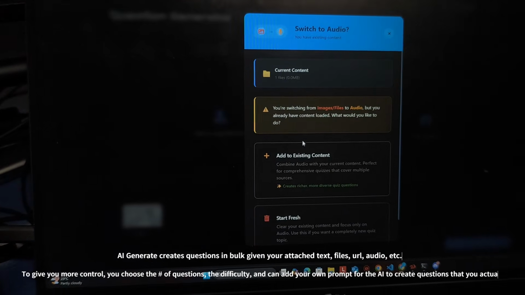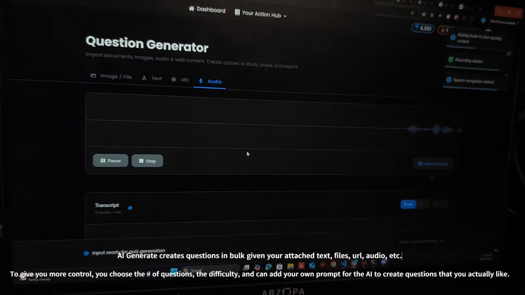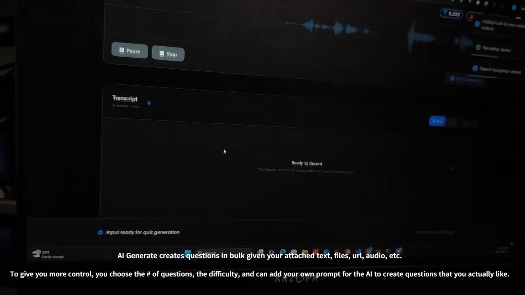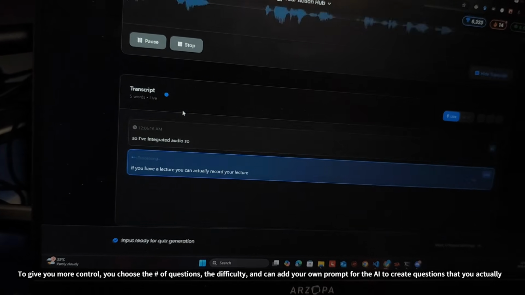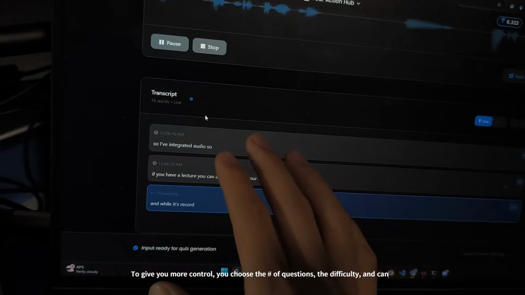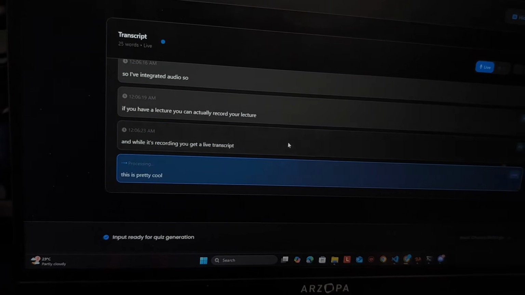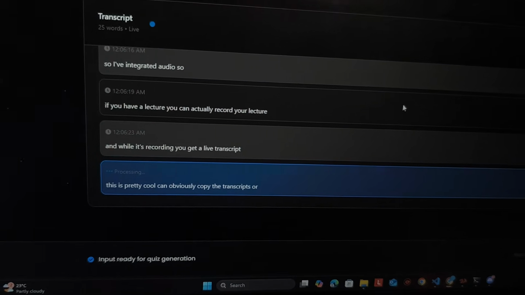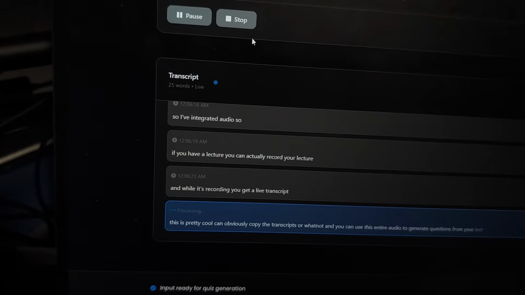One interesting feature here is audio. So I've integrated audio, so if you have a lecture, you can actually record your lecture, and while it's recording, you get a live transcript. This is pretty cool. You can obviously copy the transcript or whatnot, and you can use this entire audio to generate questions from your lecture.